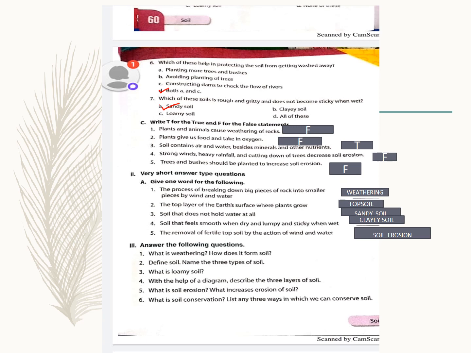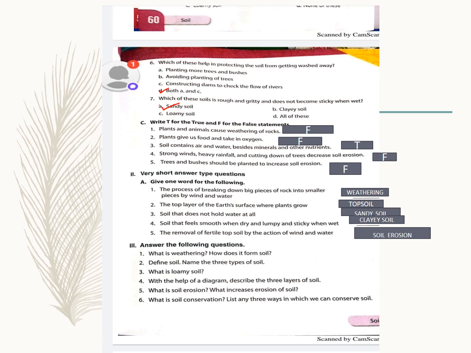Okay. Now coming to very short answer type questions. Give one word for the following. The process of breaking down of big pieces of rock into smaller pieces by wind and water is called what? It is called weathering. Next is the topsoil of the earth's surface where plants grow. The top layer is called as what? It is called as topsoil. Next is soil that does not hold water at all. I told you, soil which does not hold water at all. What is that soil? It is sandy soil.